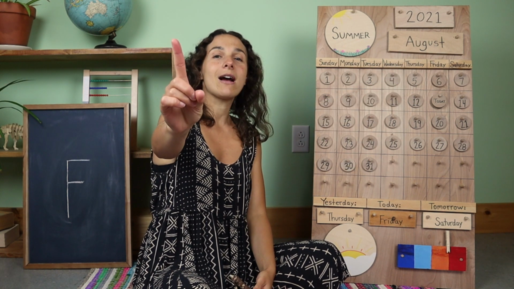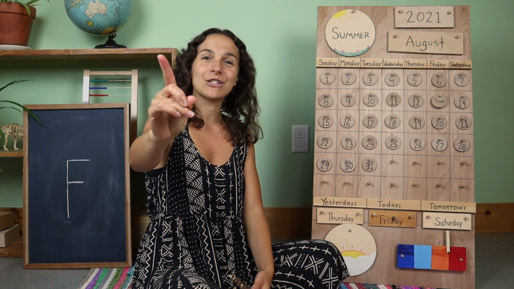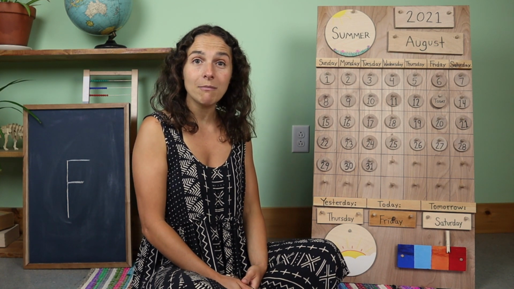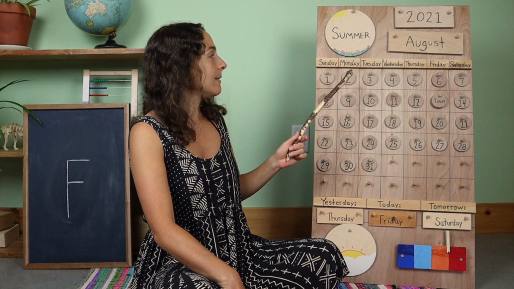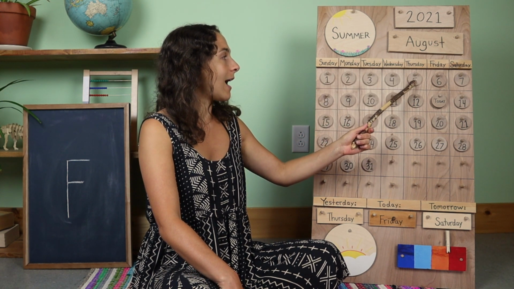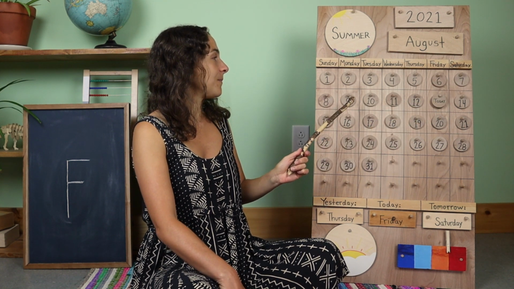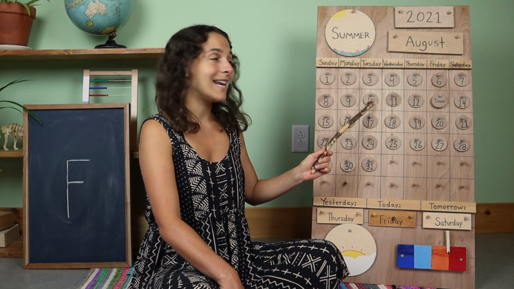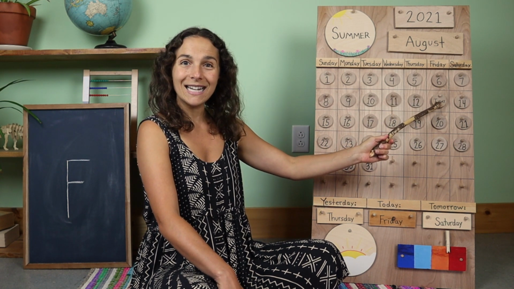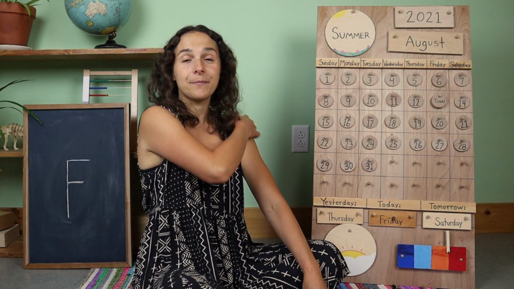So now let's take out our counting fingers. And we're going to warm them up to give them a little stretch. Will you count how many days we've had so far in the month of August with me? 1, 2, 3, 4, 5, 6, 7, 8, 9, 10, 11, 12, 13. We've had 13 days so far in the month of August.